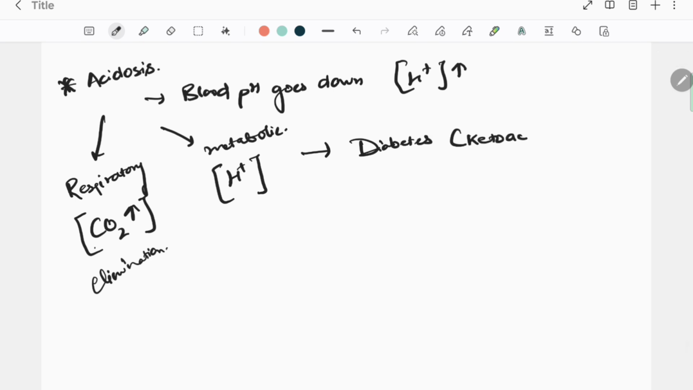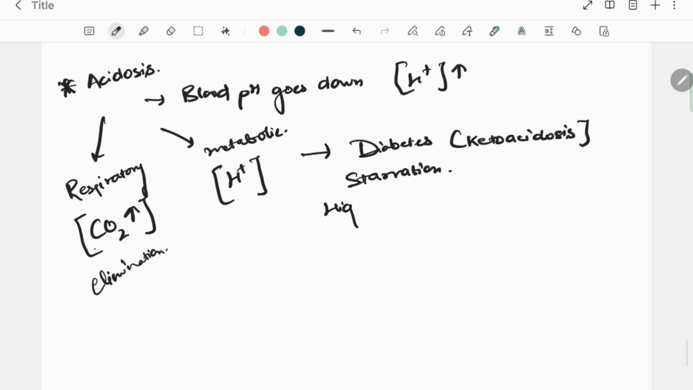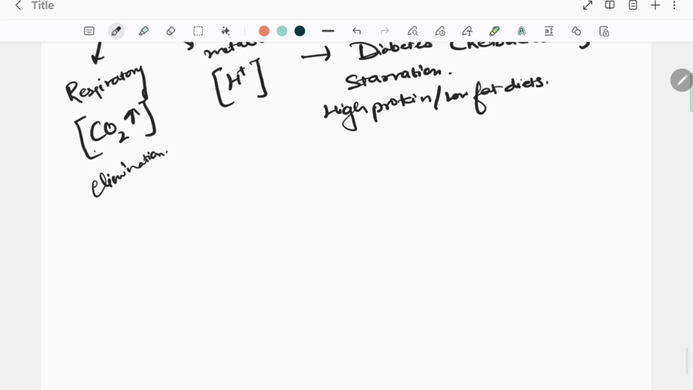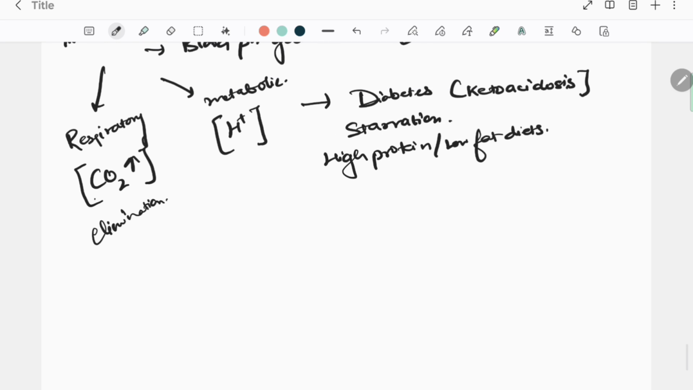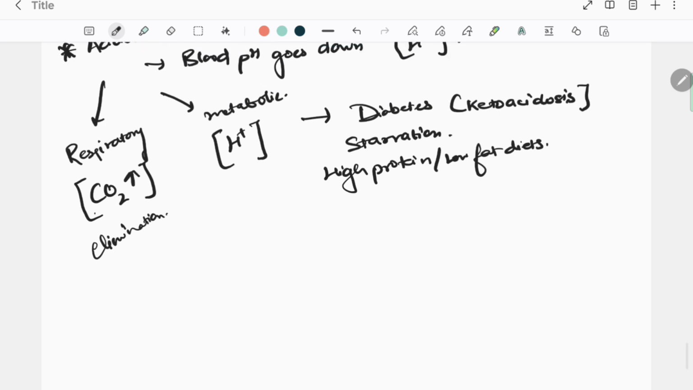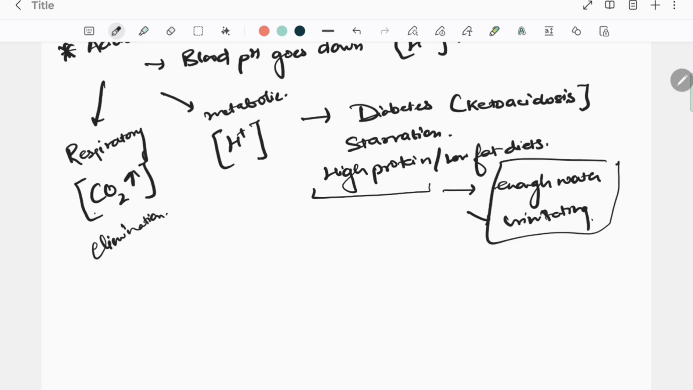So here the ketoacidosis takes place, or if someone is starving or on high protein or low carb diets, low fat diets. So these are the conditions that actually make the blood pH go down. Okay, so that you need to remember. Next time, if your doctor asks whether eating high protein causes kidney damage, it does to a level. But if you're drinking enough water, if you are urinating properly, you'll be good to go. Then you do not have to depend on the doctor.